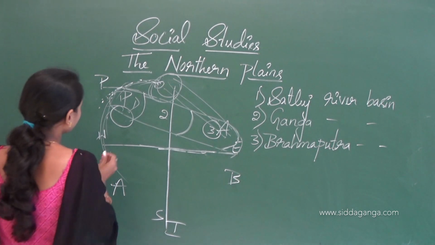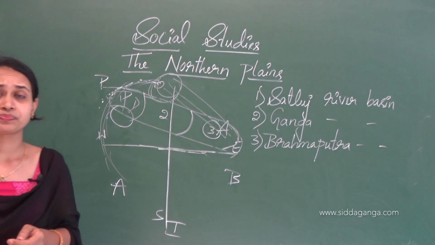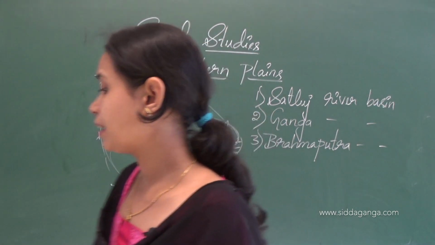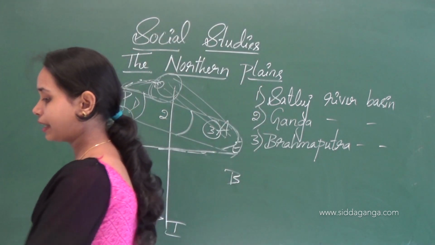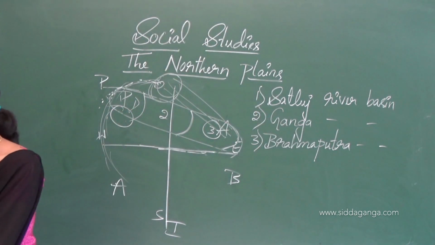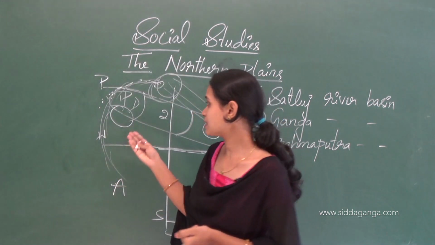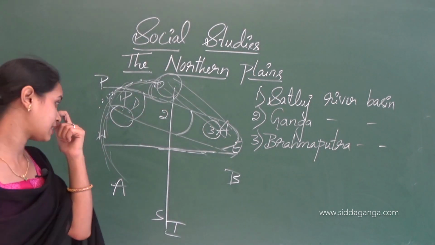The Indira Gandhi Canal. In this region they grow paddy, wheat, and many crops like cotton and sugarcane. So these crops are grown in the Satluj river basin.